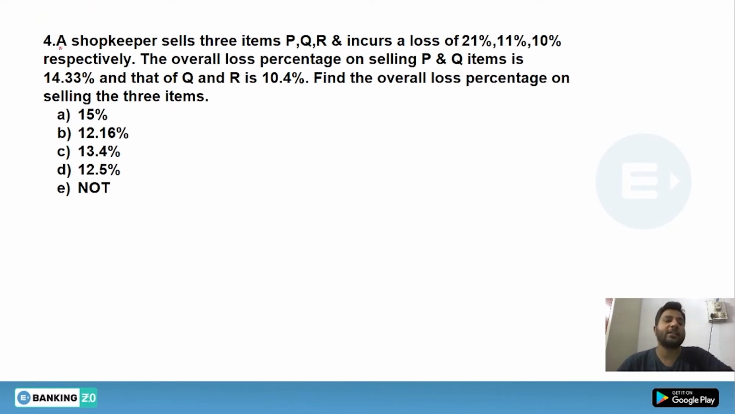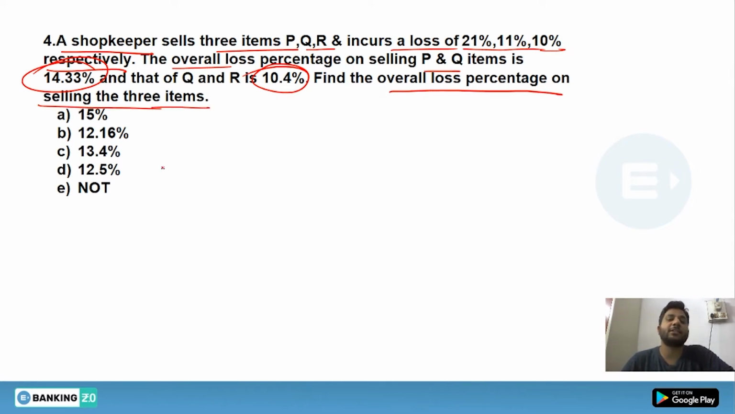Next question. Look at this next question. A shopkeeper sells 3 items P, Q, R and incurs a loss of 21%, 11%, 10% respectively. The overall loss percentage on selling P and Q is 14 whole 1 by 3, while Q and R is 10 whole 1 by 10.4%. Find the overall loss percentage on selling the 3 items. Before getting the overall loss percentage, we have to find the ratio of their cost price. So we have got 3 items P and Q and R. P were sold with 21% loss, Q 11% and R 10%.